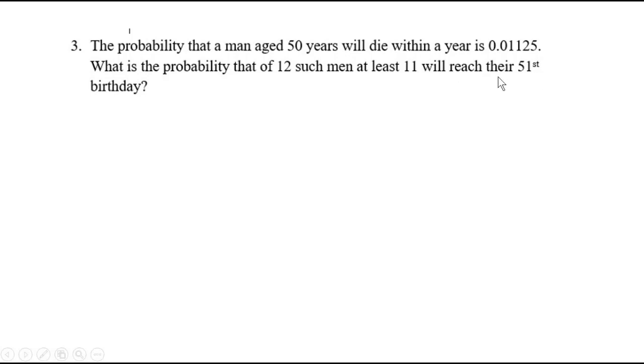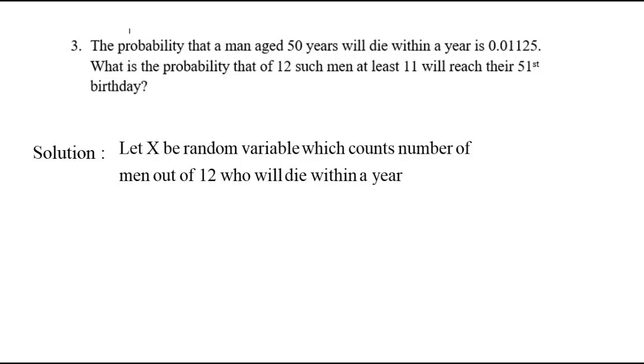So here the probability being asked is quite contrary to what is given. The probability of dying is given, but they have asked the probability that at least 11 will live and celebrate their 51st birthday. So you have to be very careful when you are choosing x, the random variable, and its probability. Since the probability of dying is given, I will choose the random variable that will count the number of men out of 12 who will die within a year.